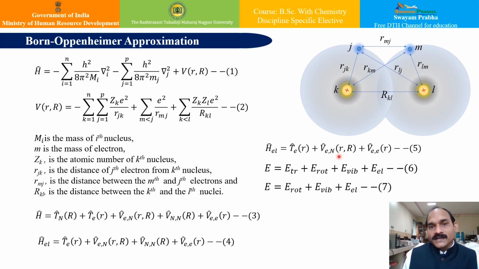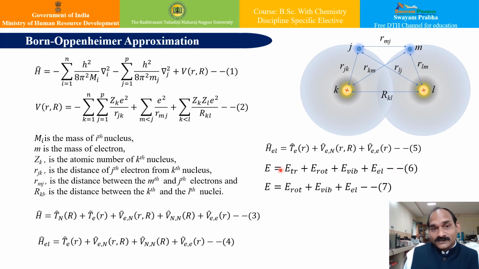Now the corresponding eigenvalues in terms of energies according to the Born-Oppenheimer approximation lead to equation number 6, which comprises the energy of translational motion, energy of rotational motion, energy of vibrational motion, and energy of electronic motion. This expression summarizes how the energy of a molecule can be determined.